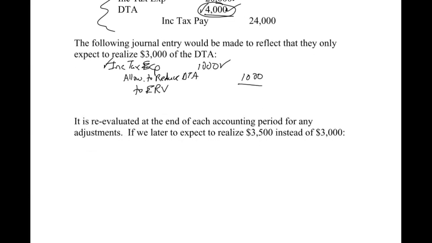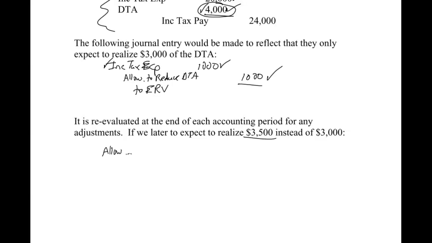All right, so if we later expect, let's say now we change our mind, or our assumptions change, or our situation changes, and we expect to realize 3,500 instead of 3,000. Well, we've already created this allowance right here for 1,000, which says that we expect to realize 3,000. However, now we're saying, oh well, let's assume we're going to realize 3,500. Well, if that's the case, we need to reduce the allowance.